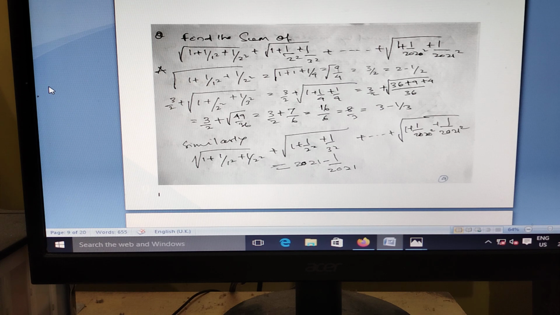Here, square root of 1 plus 1 to the 2, square root of 1 plus 3 square root of, plus, up to 1 plus 2020 square plus 2021 square root. If you calculate from the beginning, you can know it. It's very easy, but you should know the trick. Our answer will come 2021 minus 1 by 2021. This is self-explanatory.